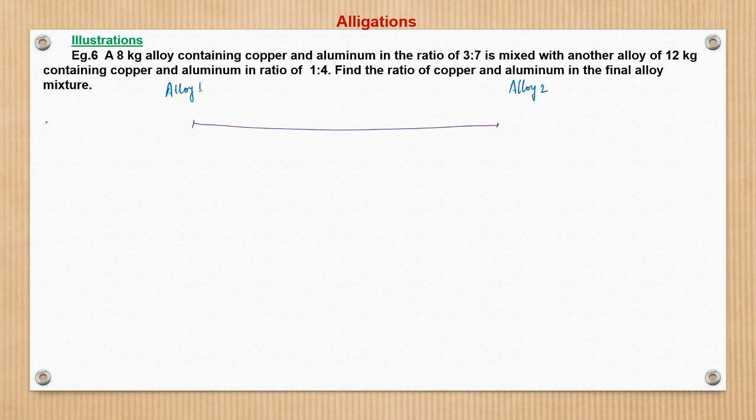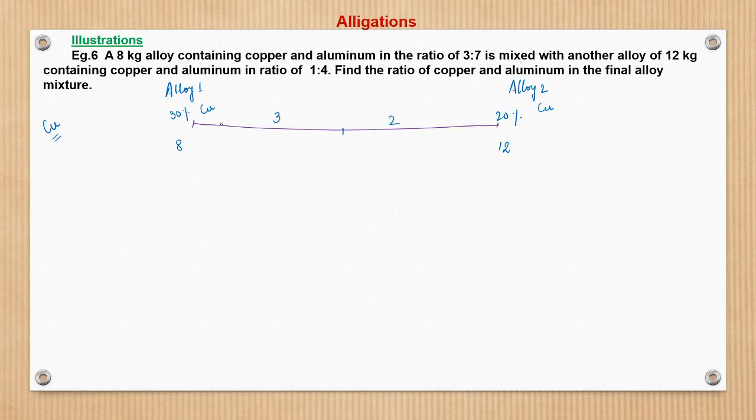So let us consider the concentration of copper. In terms of copper we will see, right? So copper here is how much? 3 by 10. 3 by 10 we can say 30%. And here in the second alloy, copper is 1 by 4 in ratio, that is concentration is 1 by 5. So 1 by 5 means 20%. 20% is copper. 30% copper and 20% copper. Average, what is average we have to find, and the weights are given. Alloy 1 is 8 kg and alloy 2 is 12 kg. So the ratio is 2 is to 3, so the inverse becomes 3 is to 2.